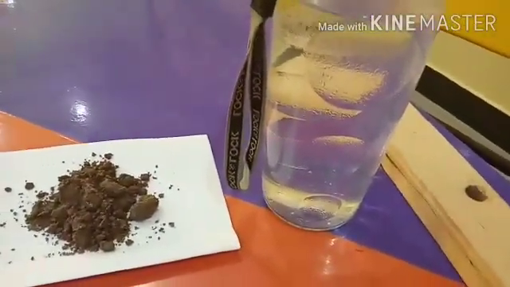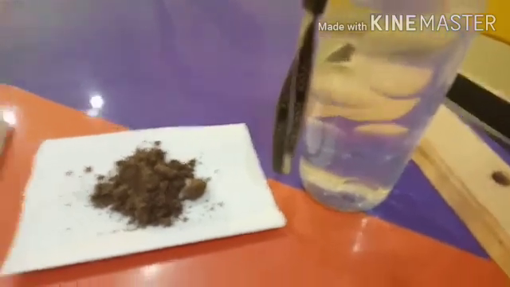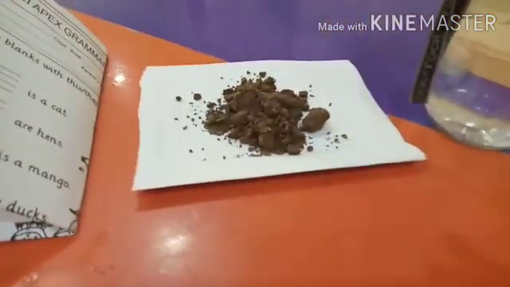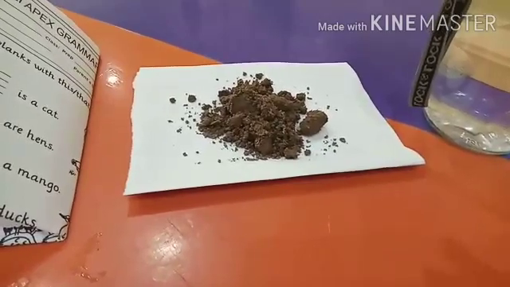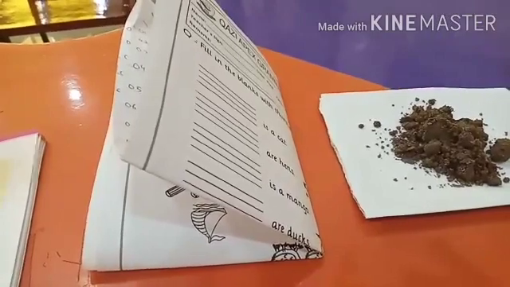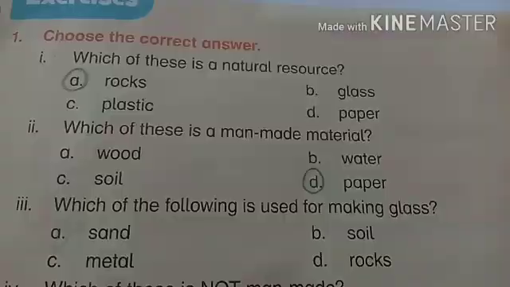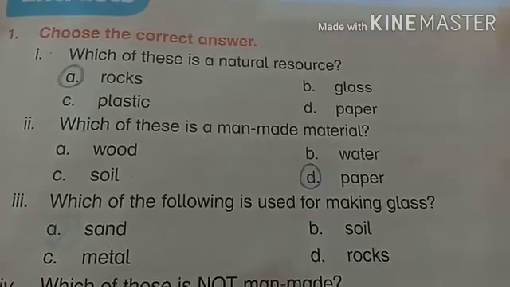Water, Allah has blessed us with water, so water is a natural material. Soil is also a natural material. Paper, we make paper from wood and other things, so paper is a man-made material. Its answer is part D, paper.